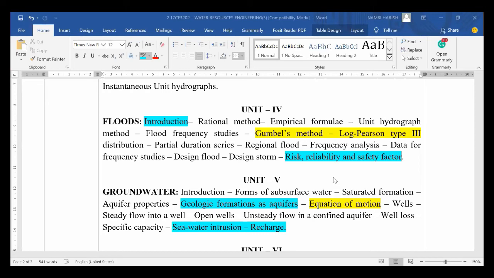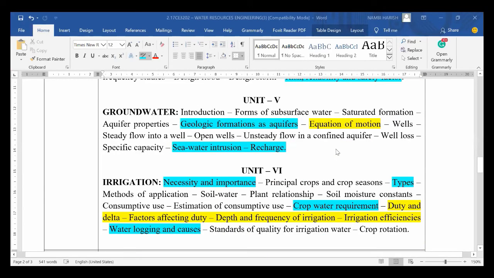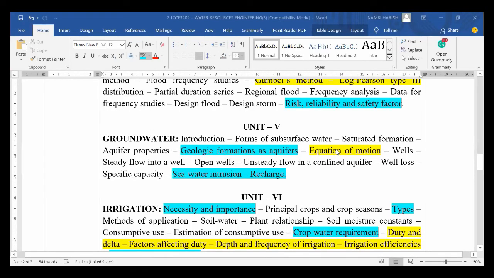When you see the remaining topics of the chapter, I feel that risk, reliability and safety factor may be asked as a question. Please find much more detail on this content on the internet, because the textbook has very little content, so it may not be possible for you to write a complete long answer if it is asked for 12 marks. So my request is to take this into consideration and find it on the internet.